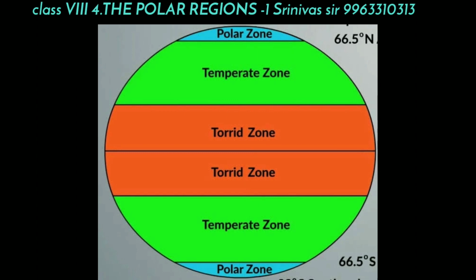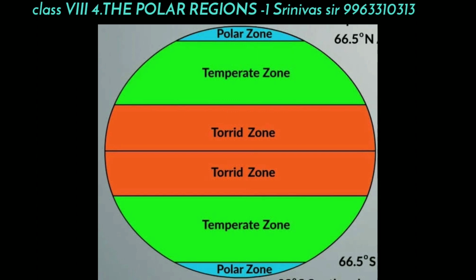Almost all people are living in these three zones: torrid zone, temperate zone, and polar zone. But the people's way of lifestyle is different from zone to zone. All the people do not live in the same way. They live in different ways. Why?